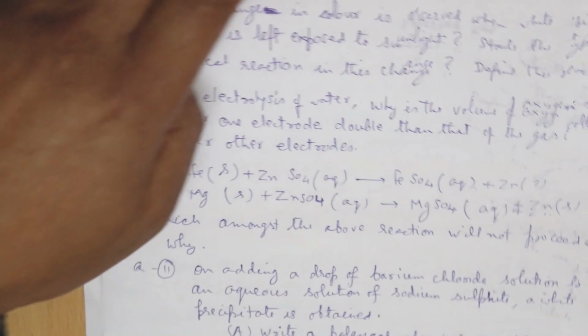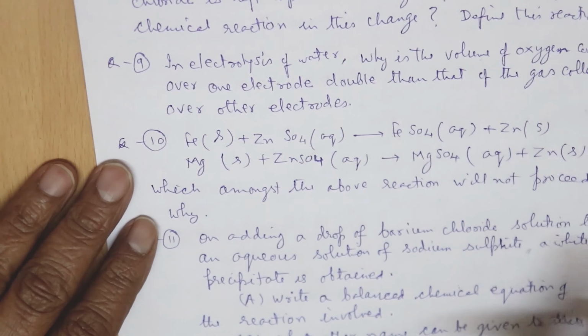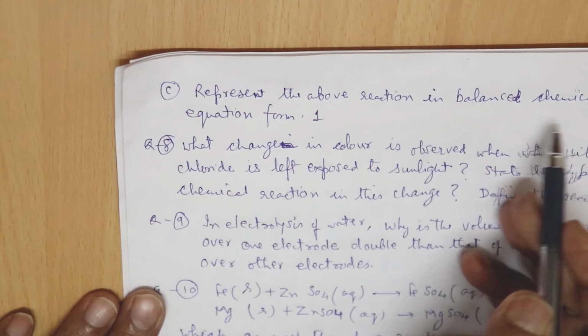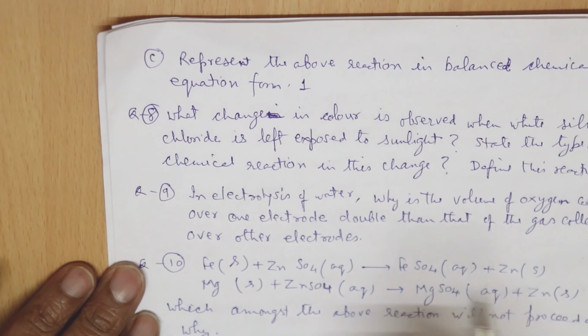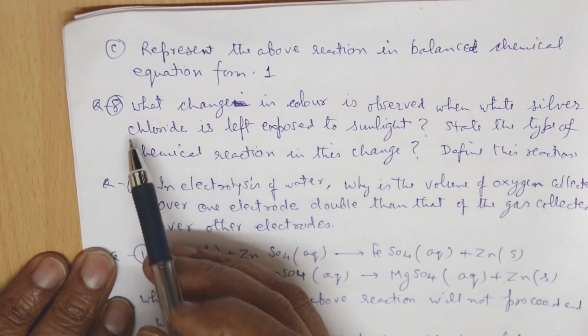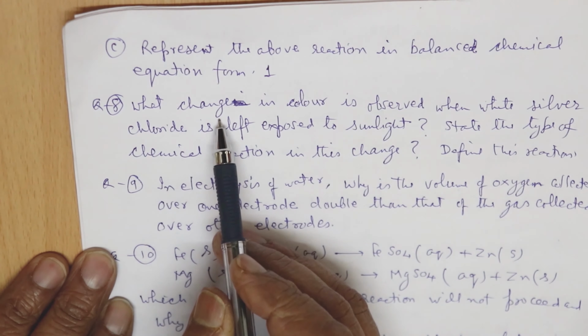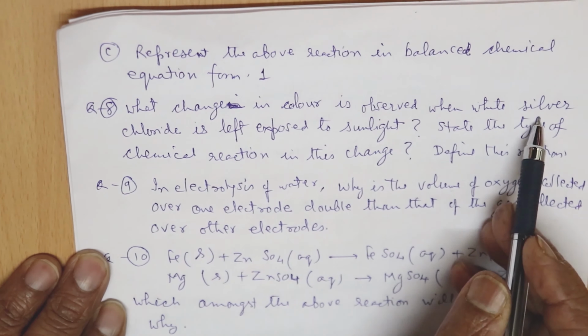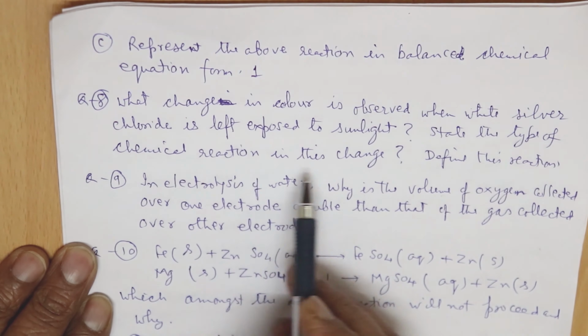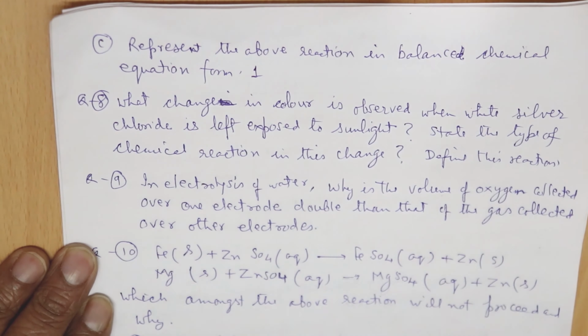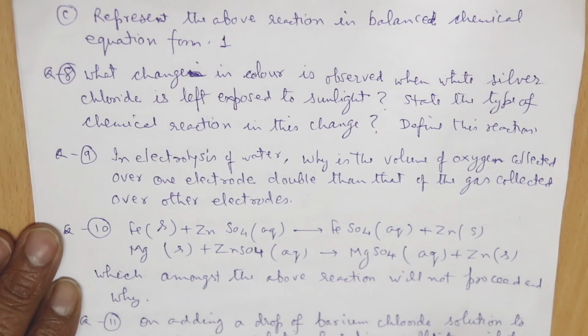Okay, now we'll move to the next page. Here, number C, continuation of this same question: represent the above reaction in a balanced chemical equation form. Then the next question: what change in color is observed when white silver chloride is left exposed to sunlight? State the type of chemical reaction in this change. Define this reaction.